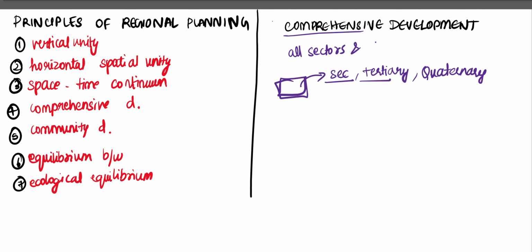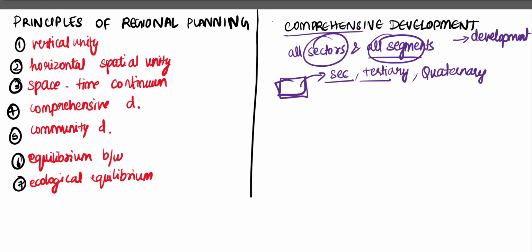So all the sectors, and we have different kinds of people based on social stratification or economic stratification in a particular region. So all the segments must have development. All the sectors and all the segments must have equitable development, right?